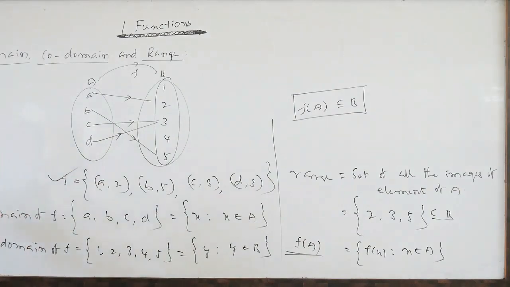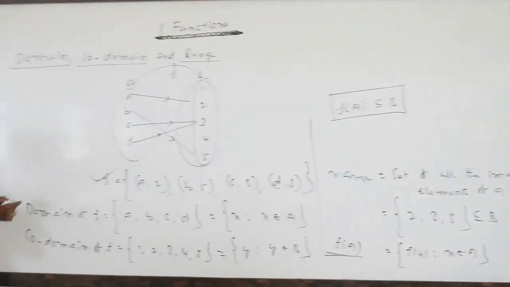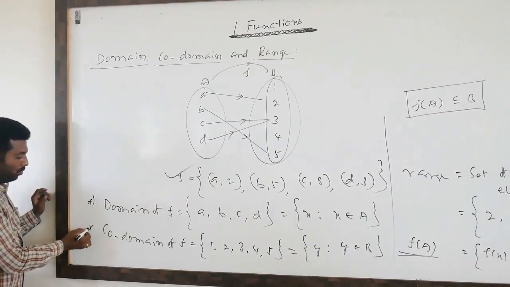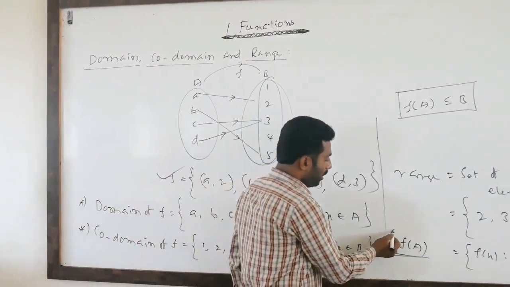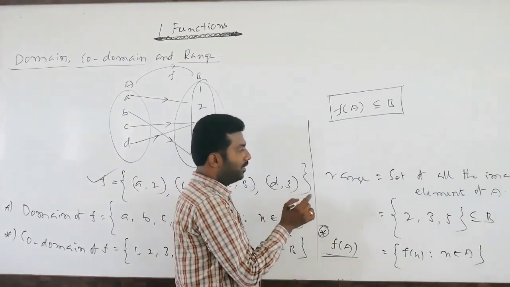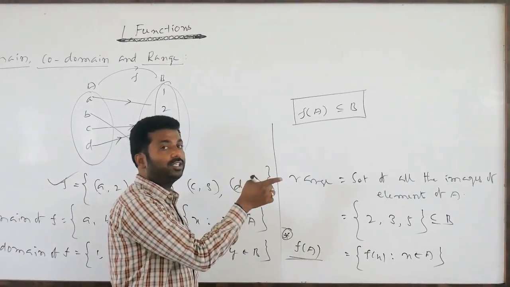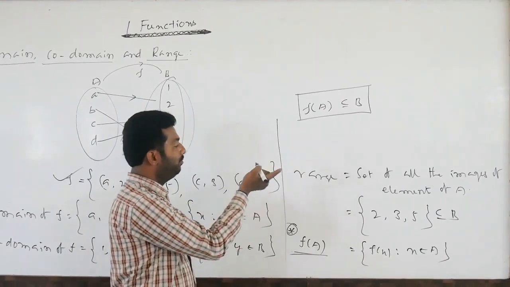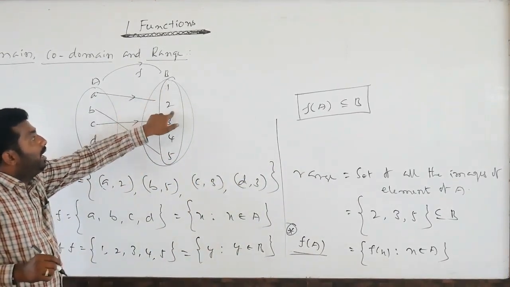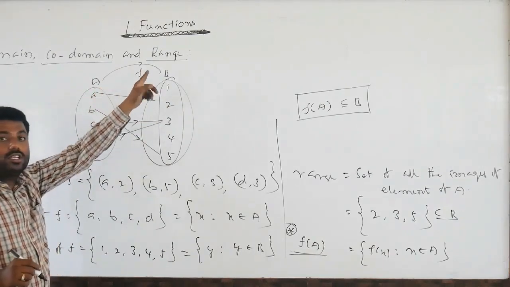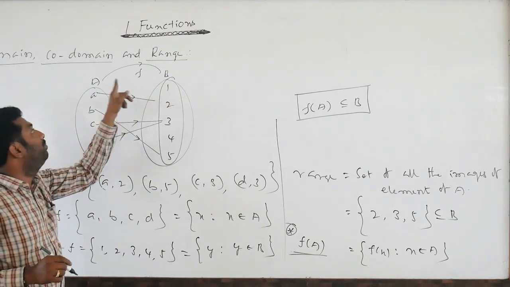You have to remember. See, domain means the set of all the elements of A. Codomain means the set of all the elements of B. Range means the set of all the images of elements of capital A, meaning those elements in capital B having pre-images.